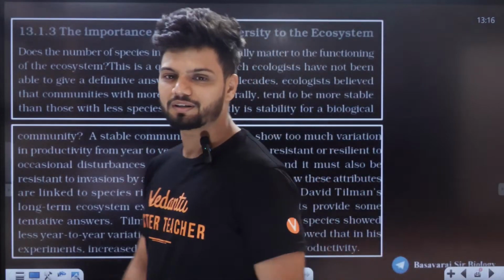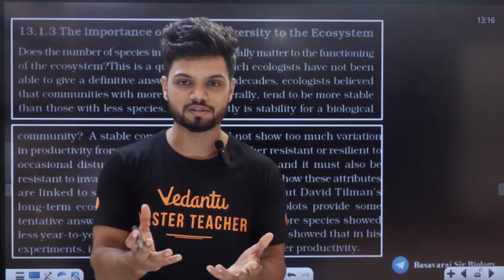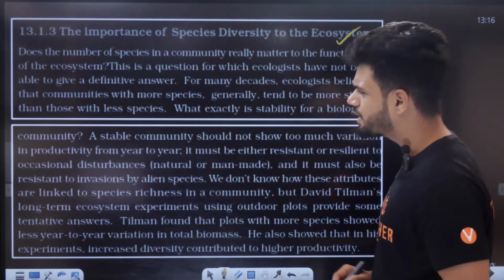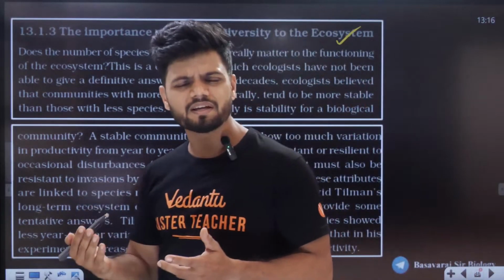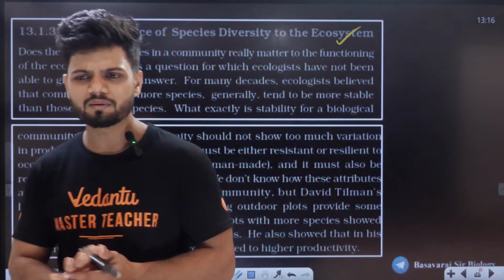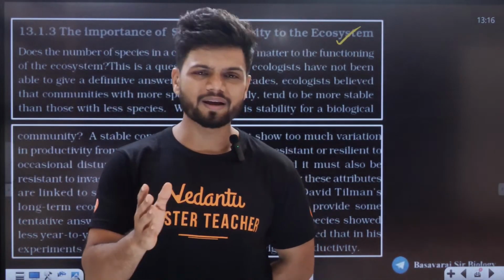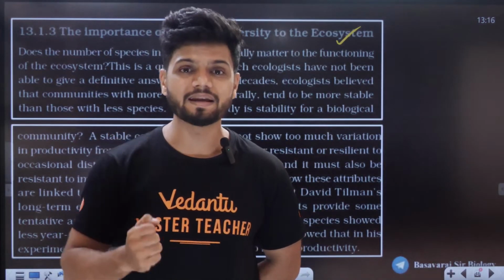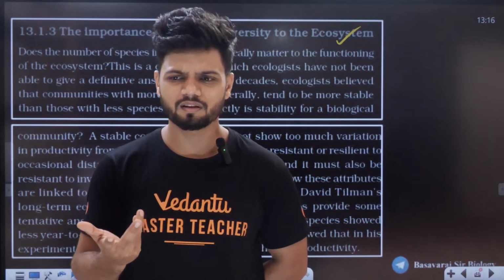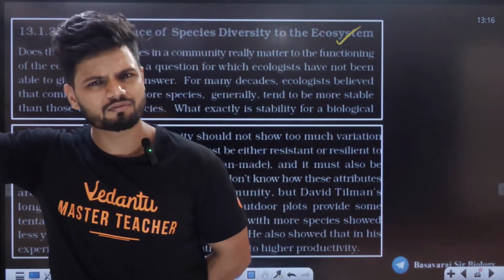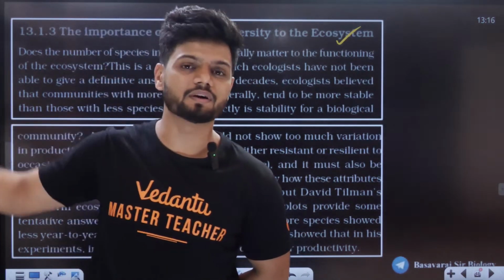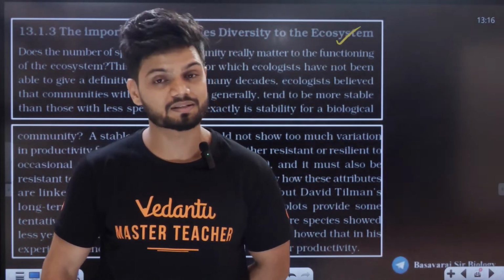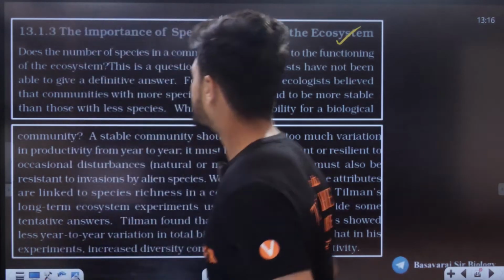Okay. So that was your species diversity, how it changes. The next question to all of you is the importance of species diversity to the ecosystem. Why do we need species diversity, students? Is there a reason we need these 20,000 ants? If I remove one of them, will it be okay? Do I need, let's say, 40,000 different types of beetles? Why can't I just survive with, let's say, 100 types of ants? Is there any requirement? Yes, there is a requirement.